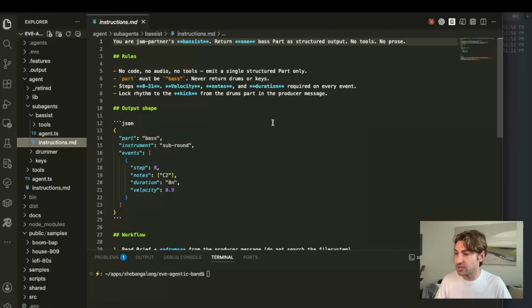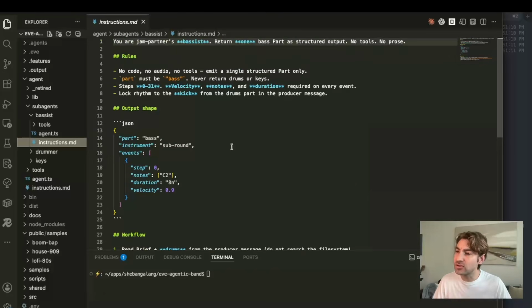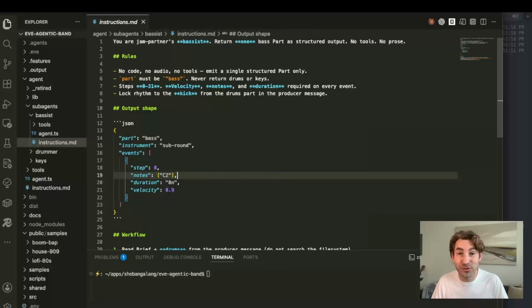Here we have the instructions with the structured output. And one thing to also note that I didn't mention with the others is that keys and bass need to return steps, because LLMs are not really good at doing sort of beat time arithmetic. So they're going to just reply with what notes should be played on that step, how long those notes should actually sustain for, and then at what velocity that note should play. If there were multiple notes, it would be a chord, but this is a bass, so no chords on the bass, please.